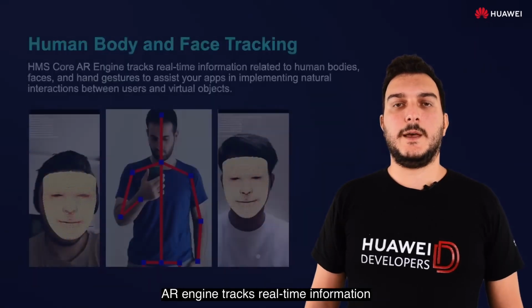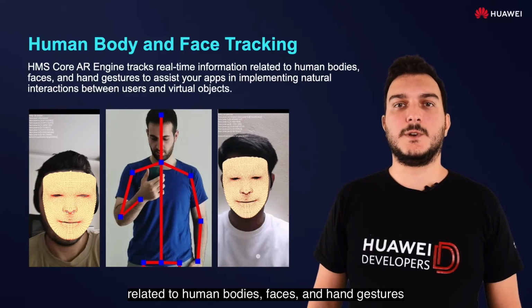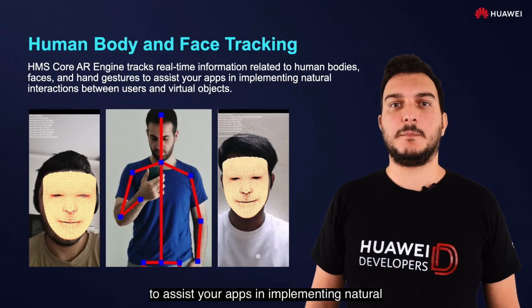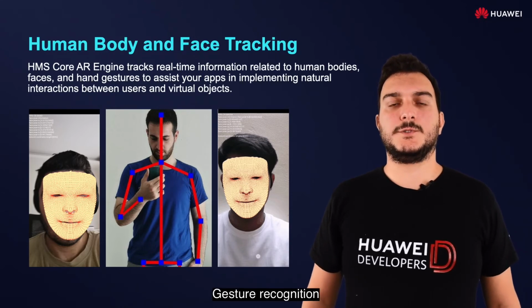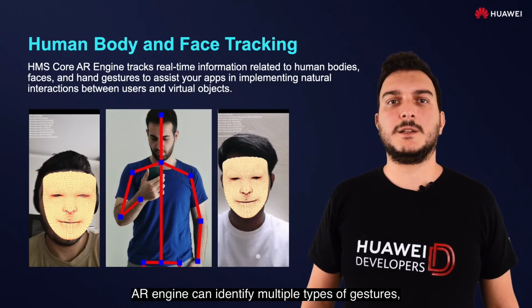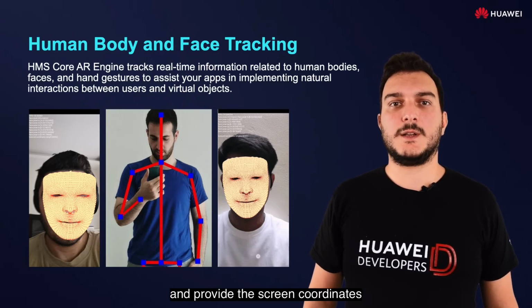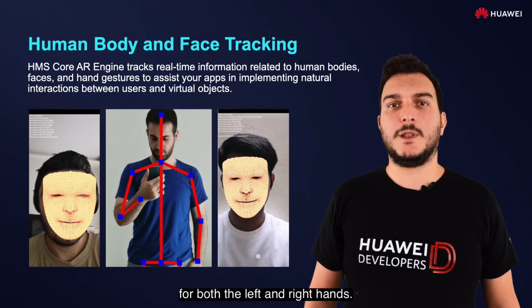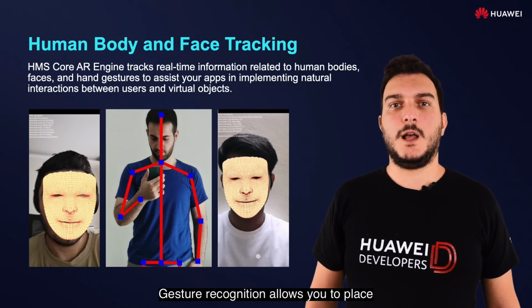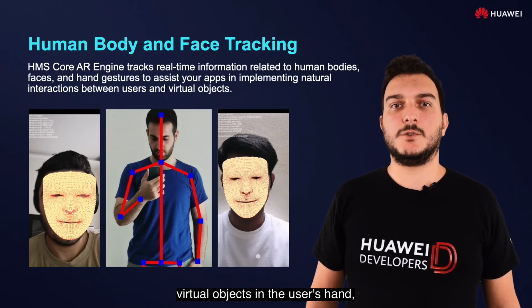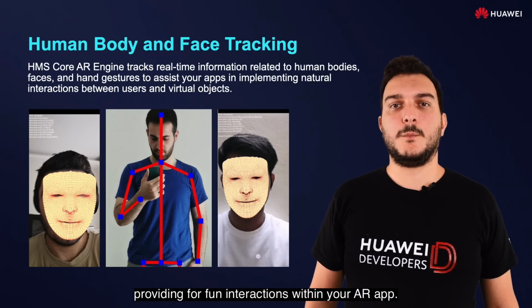AR Engine tracks real-time information related to human bodies, faces, and hand gestures to assist your apps in implementing natural interaction between users and virtual objects. Gesture recognition. AR Engine can identify multiple types of gestures, output the identified gesture types, and provide the screen coordinates of the palm detection box for both the left and right hands. Gesture recognition allows you to place virtual objects in the user's hand and activate certain states based on the changes of the hand gestures, providing for fun interaction within your AR app.